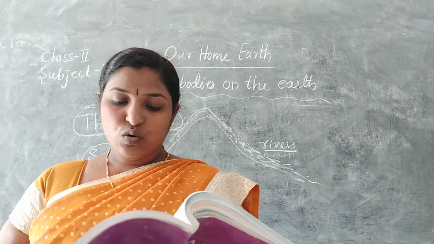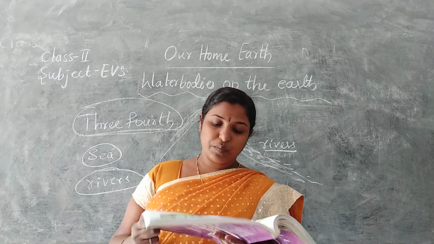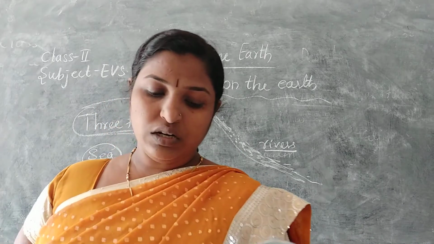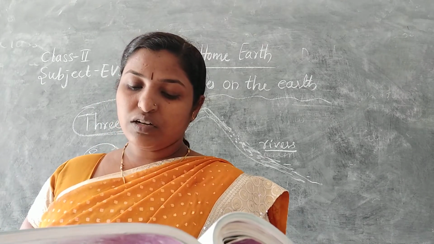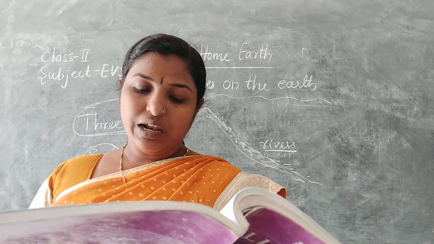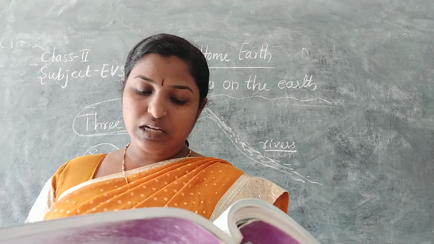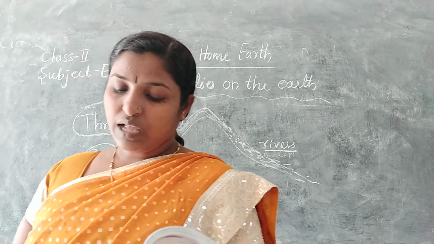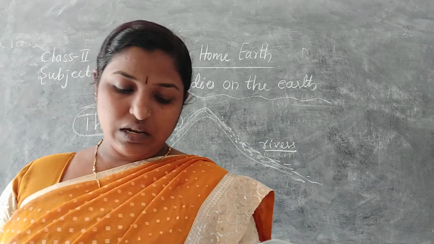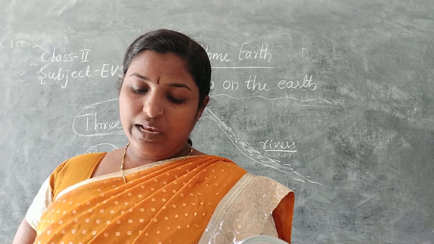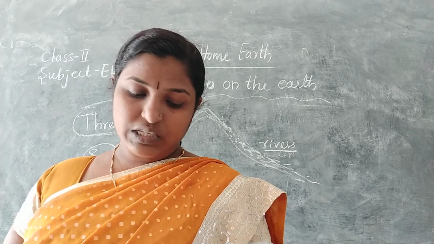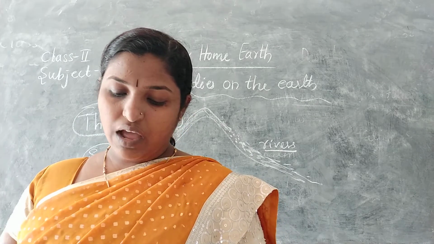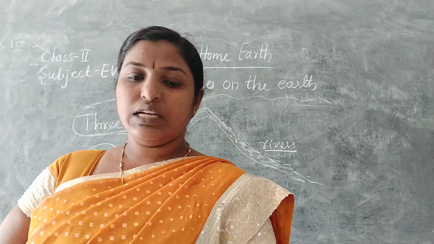Okay, so some key terms. Atmosphere, a layer of air around the earth. Globe, a model of earth. Landforms, natural features of the earth's surface. Hill, a land area higher than the land around. Mountains, very tall hills. Valleys, a low land area that lies between mountains or hills. Plateau, an area of high level land with a flat top. Deserts, dry land covered with sand. Islands, a land area with water on all sides.